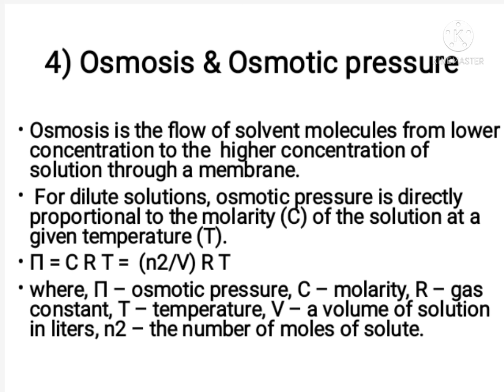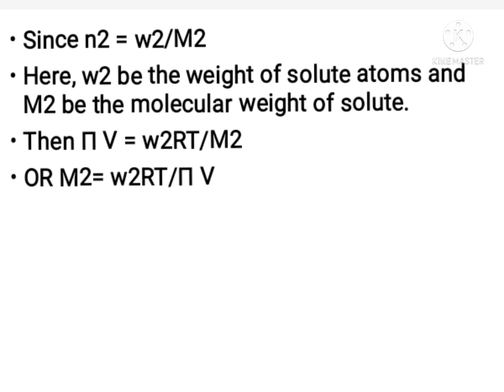So molarity is expressed in terms of number of moles of solute atoms and volume of the solution capital V. Further solving gives pi V is equal to W2 RT divided by M2, where W2 is the weight of solute atoms and M2 is the molecular weight of solute atoms.